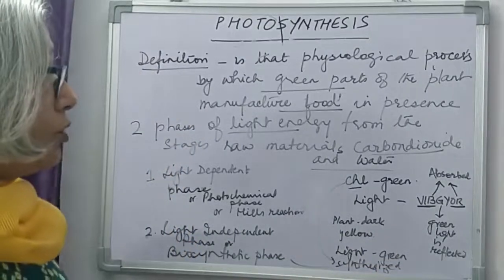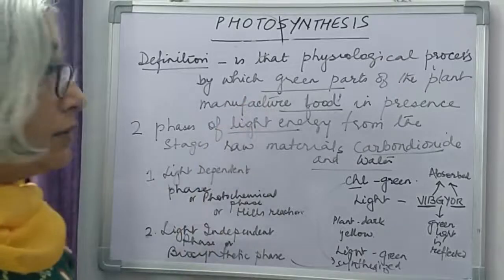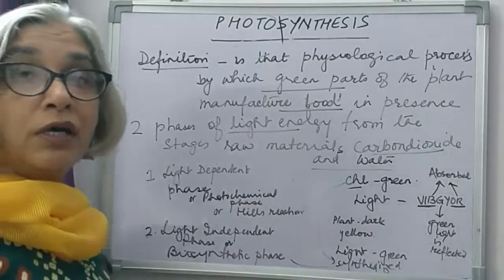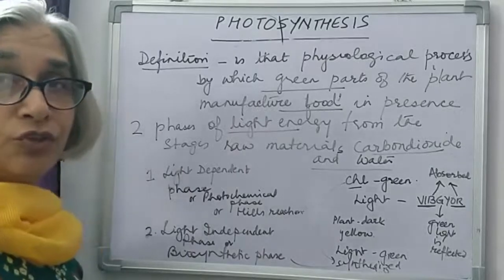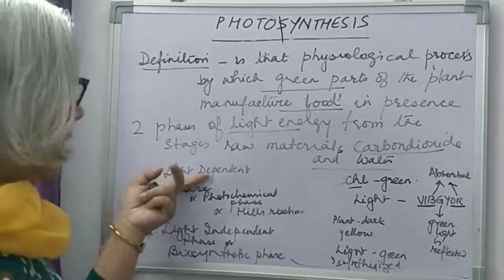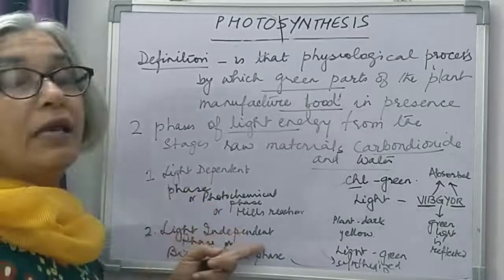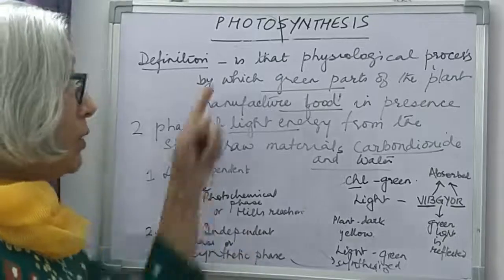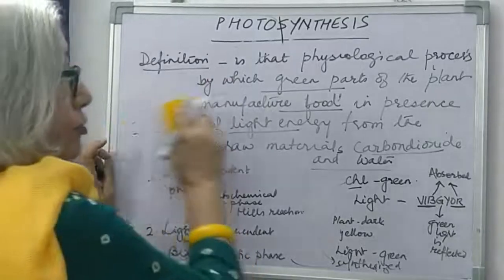So this was about chloroplast and photosynthesis, site of photosynthesis, structure of chloroplast, and the two phases of photosynthesis, light dependent phase and light independent phase, also called biosynthetic phase. Now we come to the equation of photosynthesis.